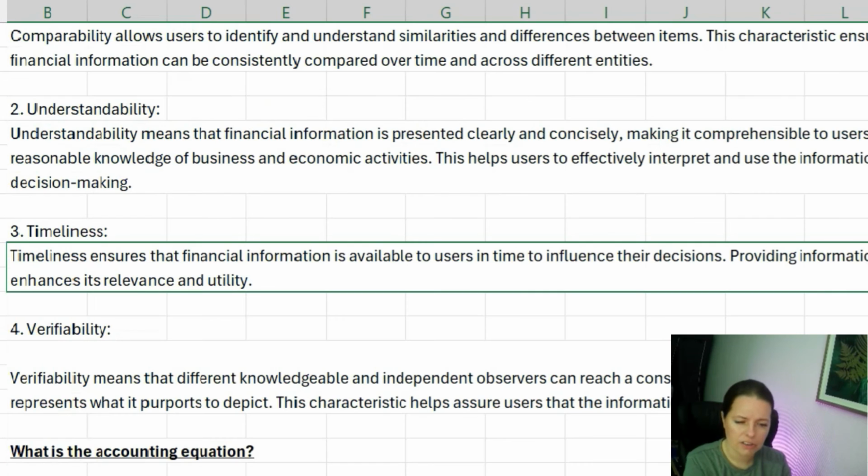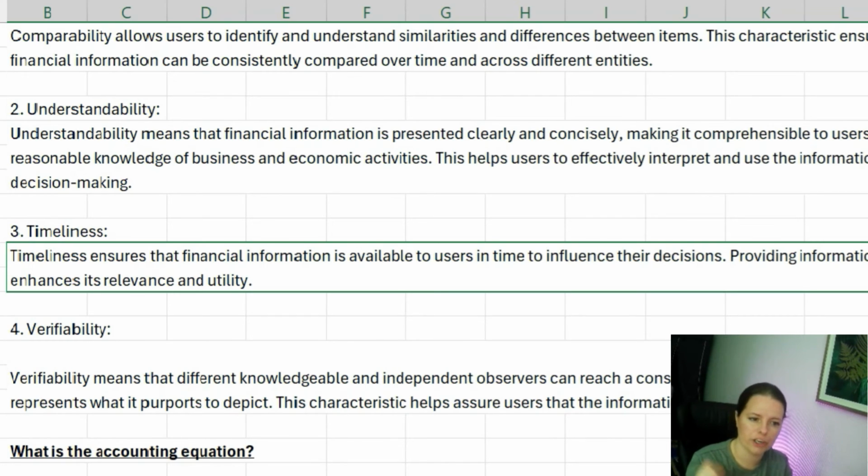Verifiability next. So verifiability means that different knowledgeable and independent observers can reach a consensus that the information faithfully represents what it purports to depict. So this essentially helps users of the financial statements know that the data in there, the financial information, is credible and reliable. So if it wasn't, again, we would not be able to use those financial statements to make decisions.